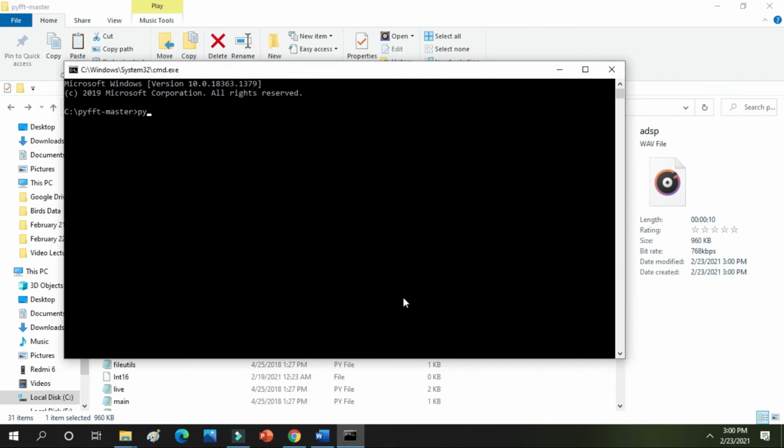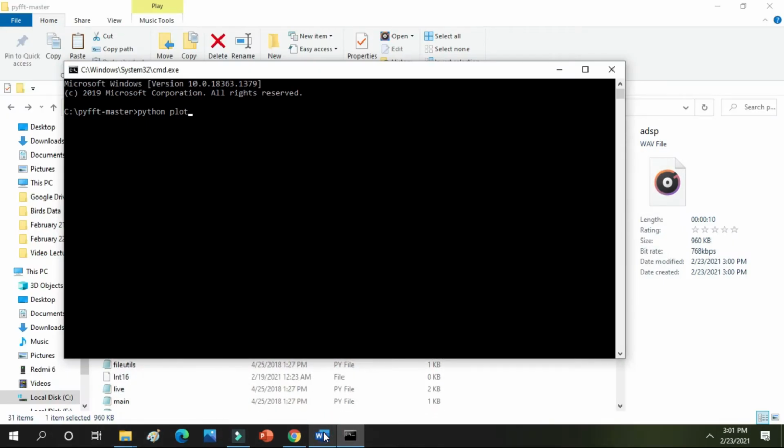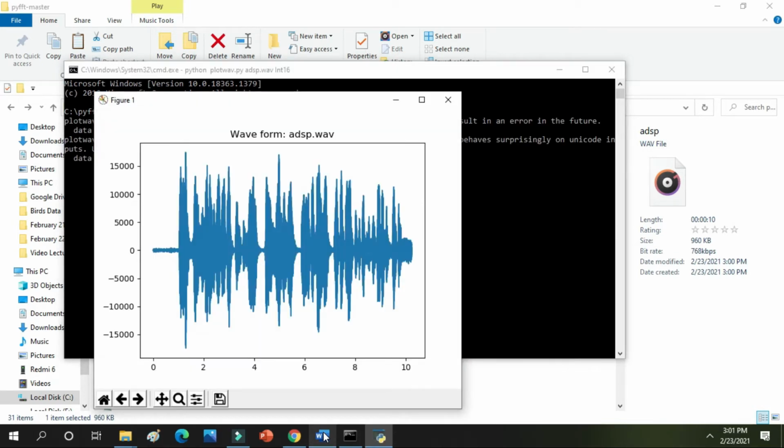The first thing is that I want to digitalize my audio. So I am writing plot wave, all with the help of Python. After that I am writing adsp.wav, and after that the 16-bit channels. Now I am pressing enter and it will plot the digitalized form of my recorded wave. So you can see this is my audio printed in front of you, and now you can see the digitalized